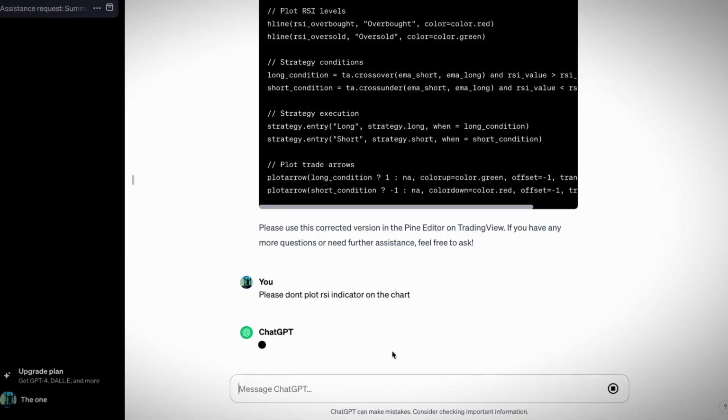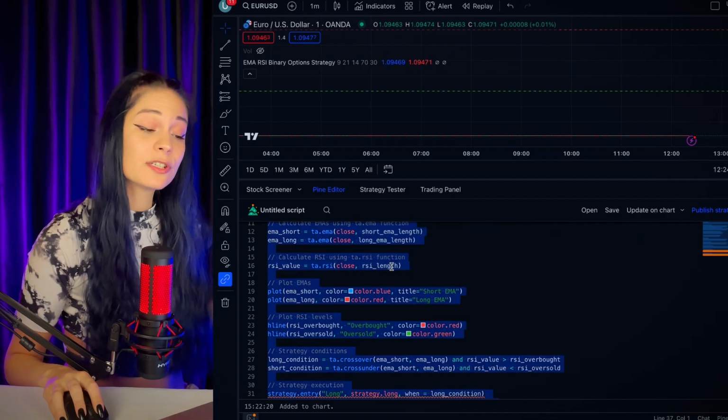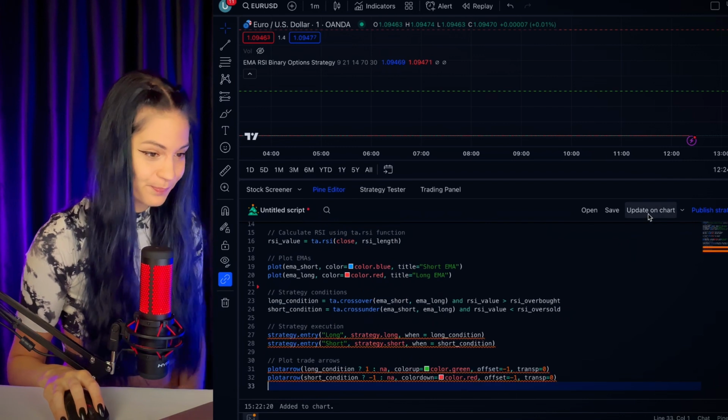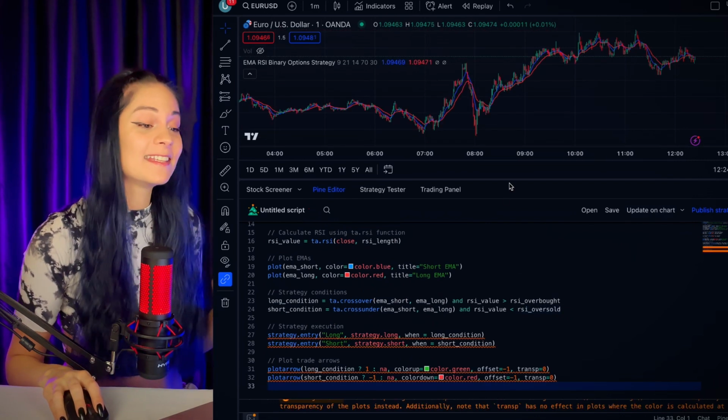Okay, it seems to me that the problem is that ChatGPT put the RSI lines directly on the chart, which is why our price data is just simply flattened. So let's ask ChatGPT to fix this mistake. ChatGPT can give us a correct version of the code. And now let's insert it into TradingView. And eureka! Now everything works.